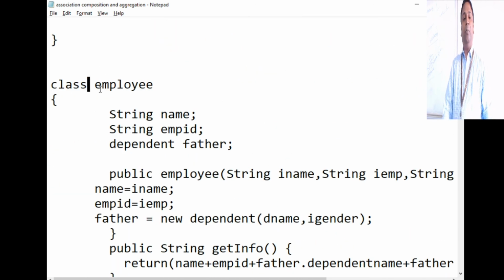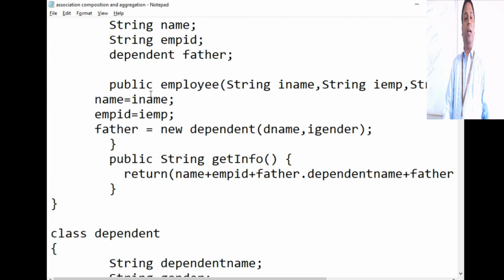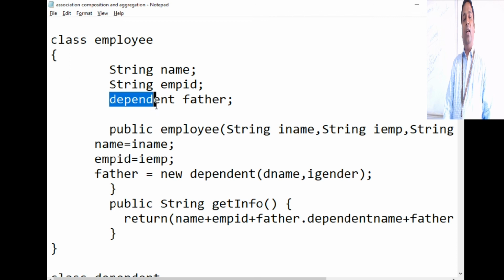And we have an Employee class. It is a separate class. And what is there within this Employee class? You can see father is a type of Dependent. So you have an attribute father which is of type Dependent. So is memory getting allocated when I just declare it like this? Is memory getting allocated for this particular object father when I declare it like this?